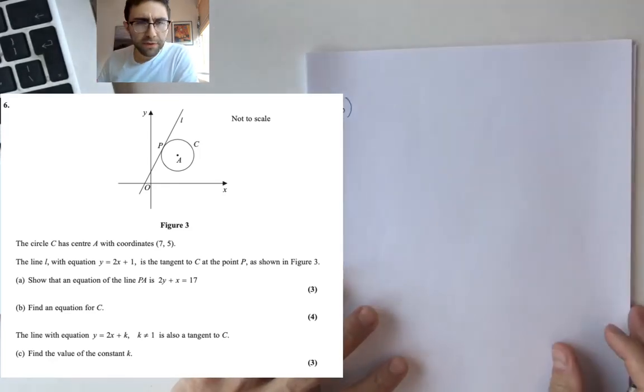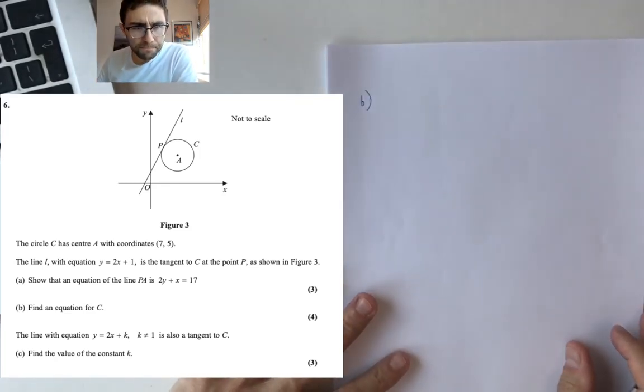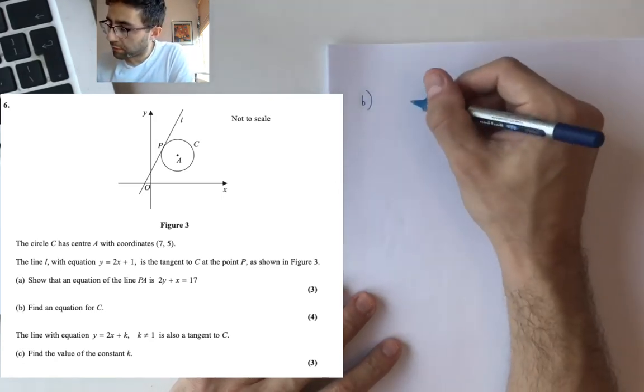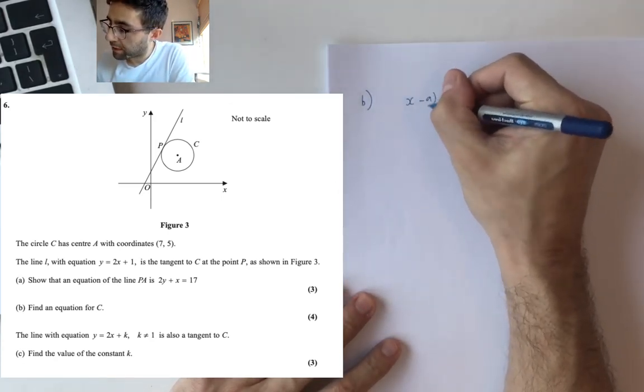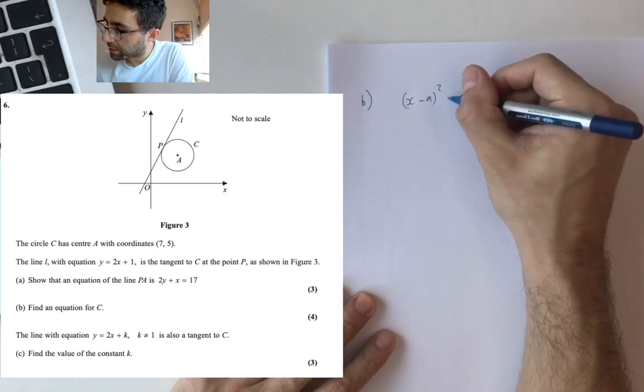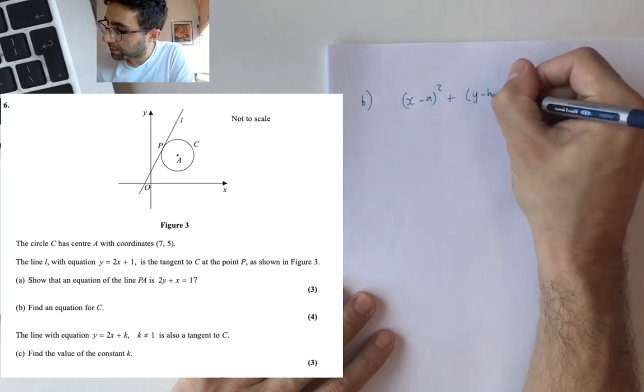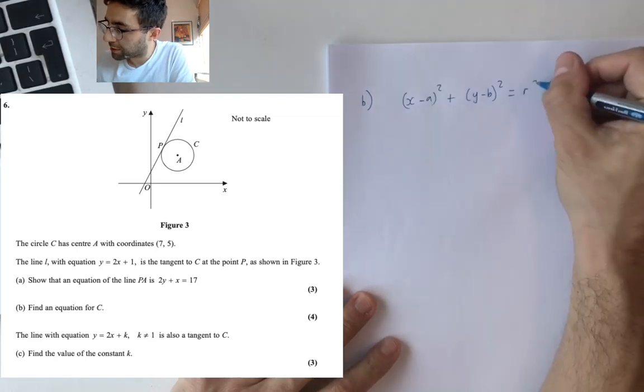So they want the equation of the circle. So, straight in. x minus a squared plus y minus b all squared equals r squared.